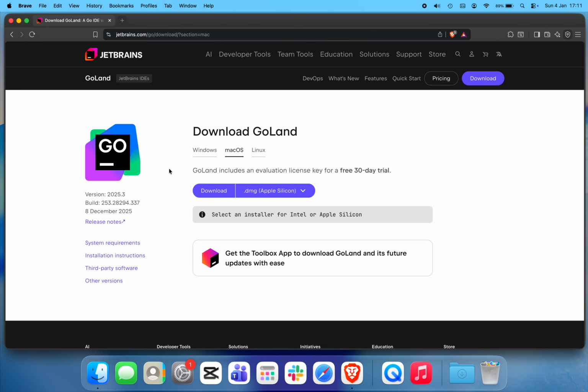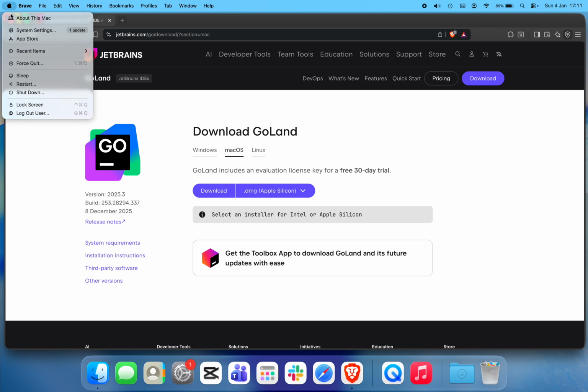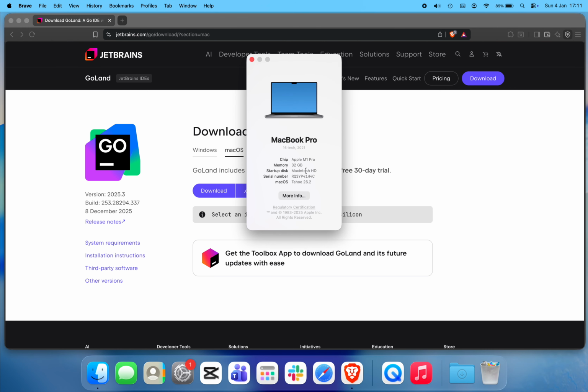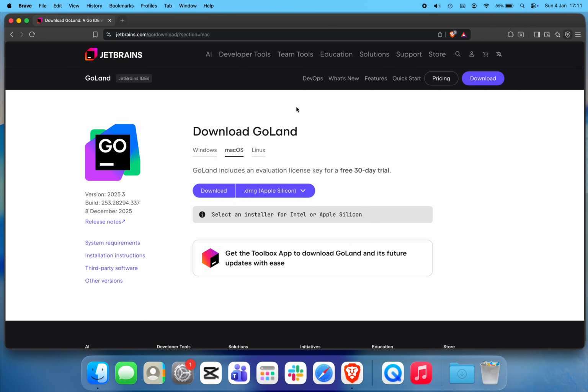Once you're on the GoLand download page, choose the correct version for your Mac, either Apple Silicon or Intel. If you're not sure which one you have, click the Apple menu in the top left corner of your screen and select About this Mac. If you see Apple M1, M2, M3, or M4, you're using an Apple Silicon Mac. If it says Intel, then you're on an Intel-based Mac.